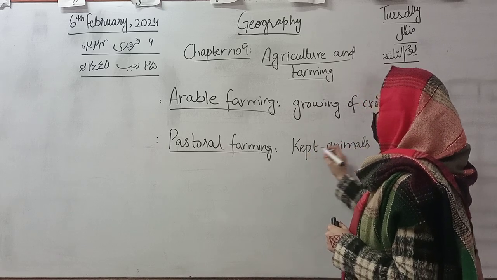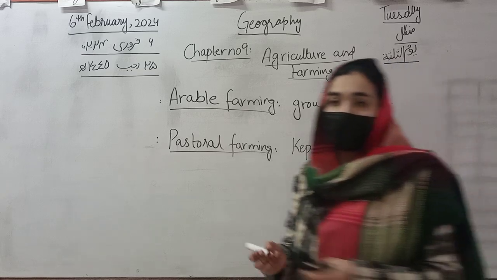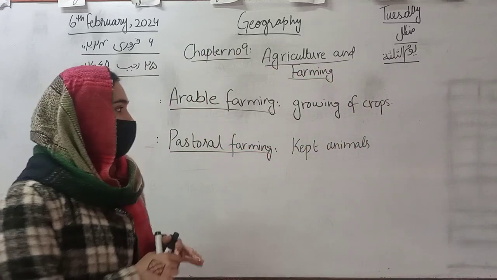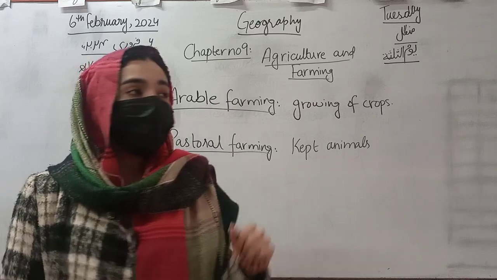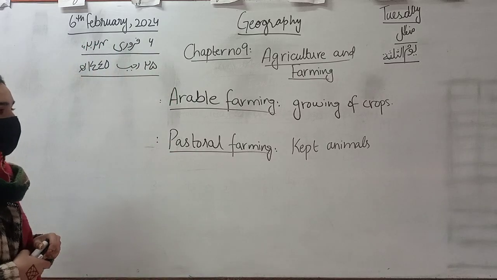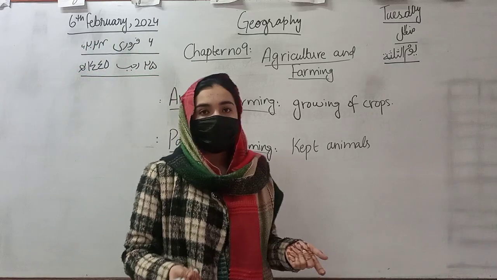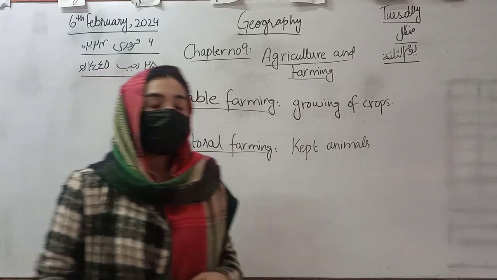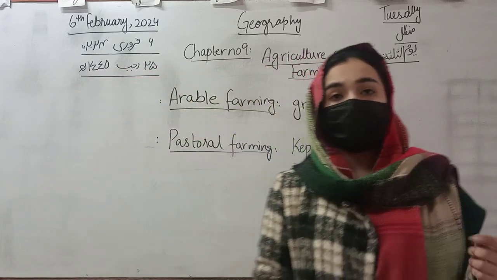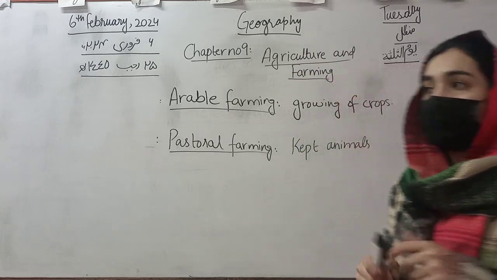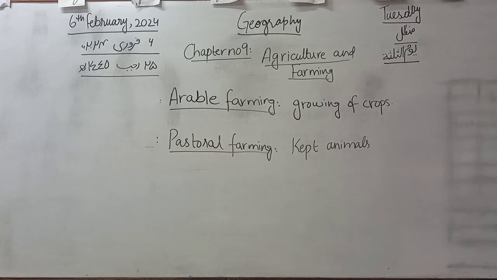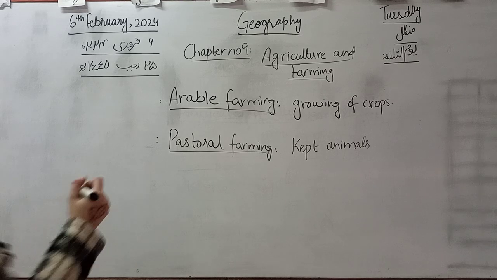We keep these animals on farms so they can maintain our farmland and also give us products which we need, like dairy products, and also cotton and leather products which we can make from their skin.